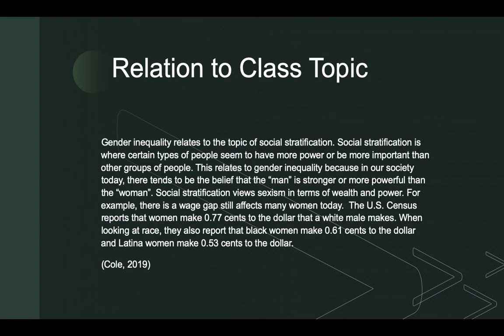The relation to class topic is gender inequality relates to the topic of social stratification. Social stratification is where certain types of people seem to have more power and can be more important than other groups of people. Social stratification views sexism in terms of wealth and power. For example, there is a wage gap that affects many women today. The U.S. Census reports that women make 77 cents to the dollar that a white male makes. When looking at race, there is also a report that black women make 61 cents to the dollar and Latino women make 53 cents to the dollar.